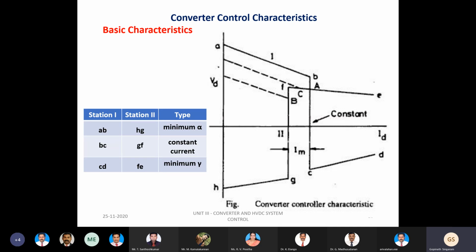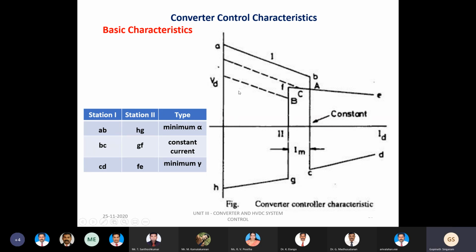There will be a transformer and other elements, which are not clearly depicted in the equivalent circuit of this system. So when there is a slight dip in the AC voltage, what happens? There is a point of intersection. There will definitely be a reduction in the DC voltage, and obviously there will be a shift in the point of intersection.